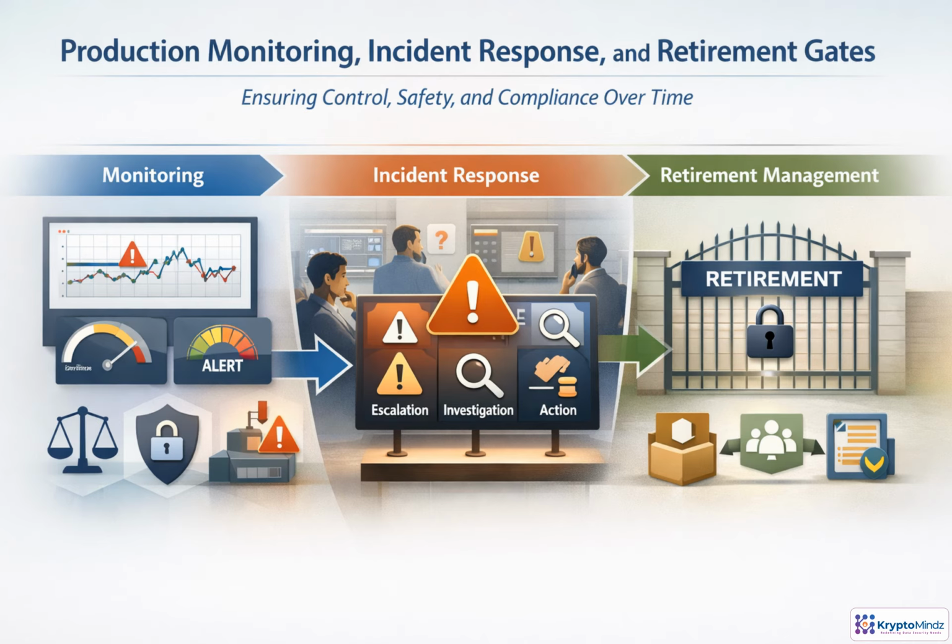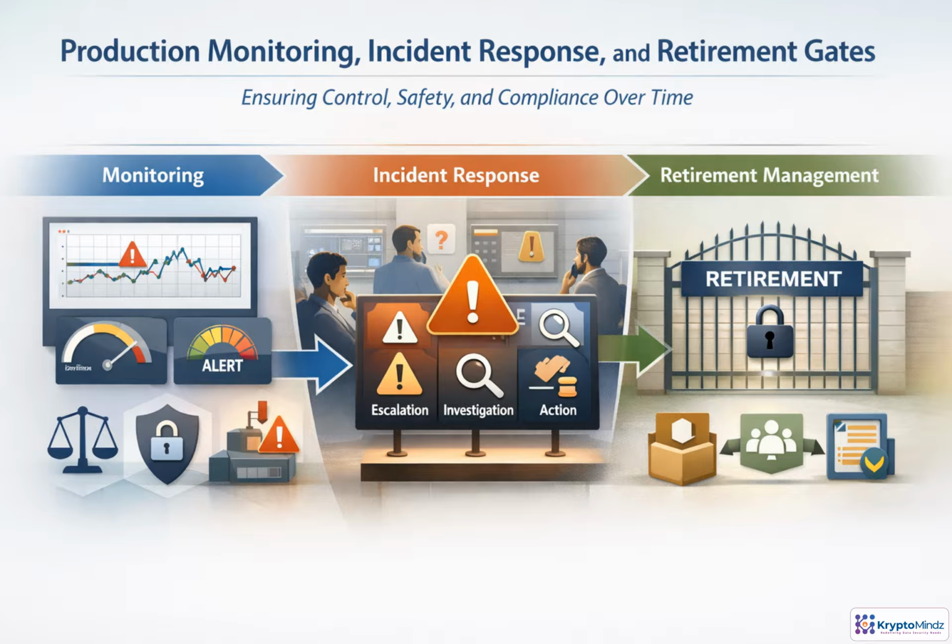Governance does not end at launch. Once an AI system is in production, monitoring becomes the control loop. Teams track performance, drift, data quality, fairness indicators, security events, user behavior, and operational failures. When signals cross defined thresholds, they are treated as incidents or near misses, not surprises.